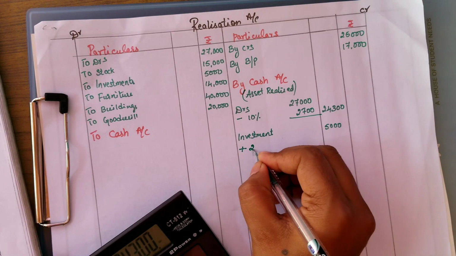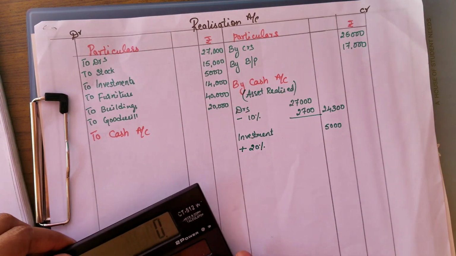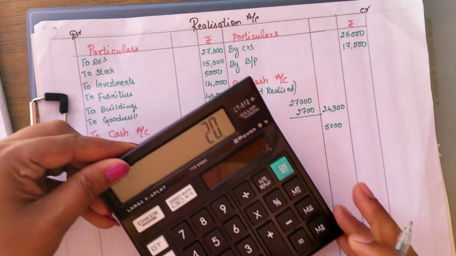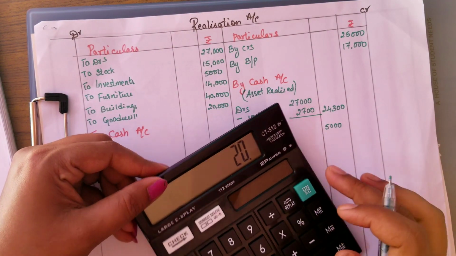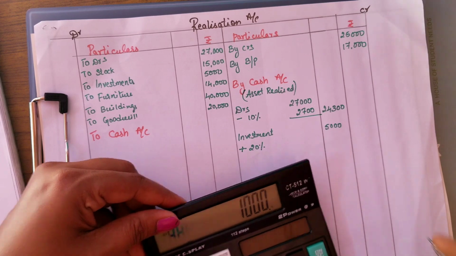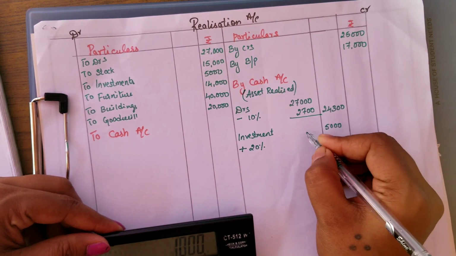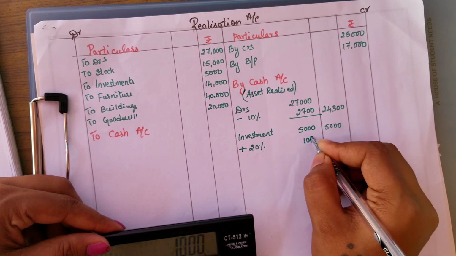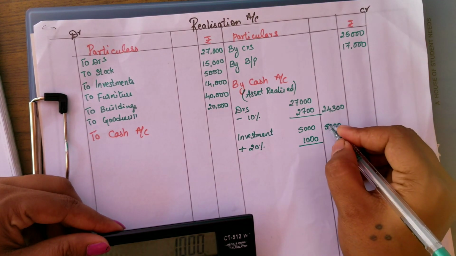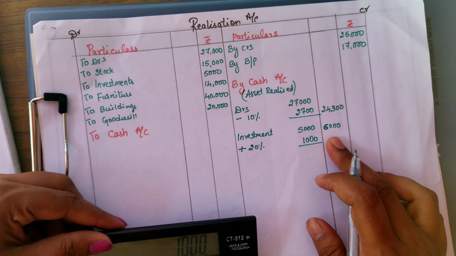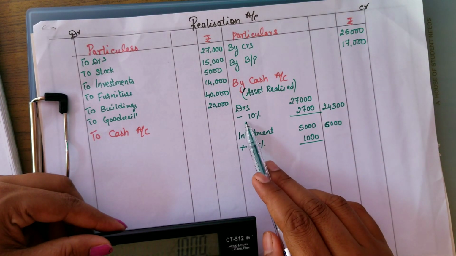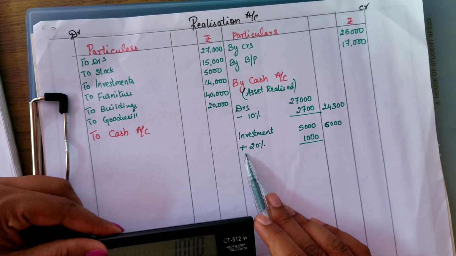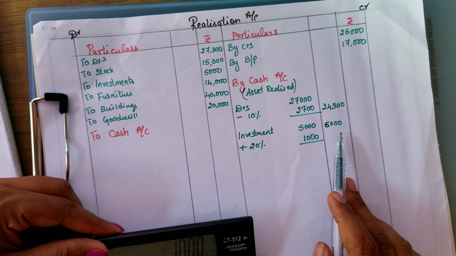So calculate 20% on 5,000, which gives 1,000. Write it in the inner column. So this will become 6,000. When they give less than the book value, you have to subtract. When they give more than the book value, you should add it to the book value.